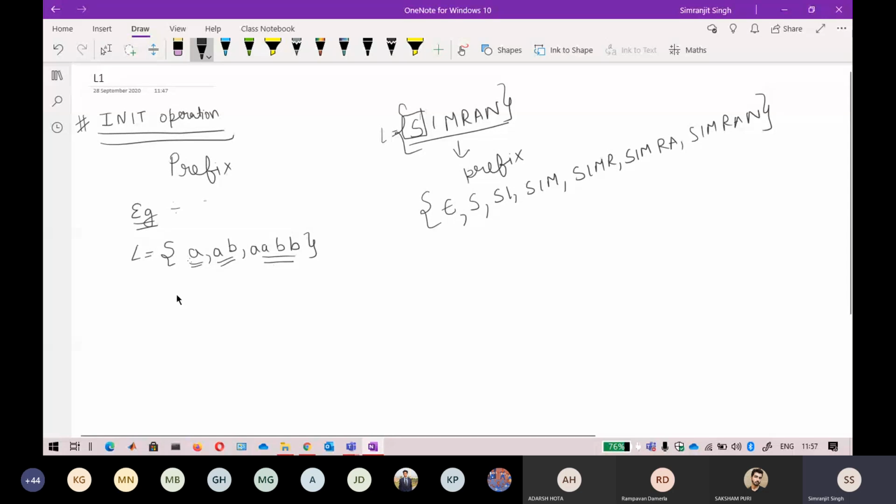A, AB, AABB. So you have to take it one by one. What exactly is the prefix of this A? That is your epsilon as well as your A. Okay, so now what exactly is the prefix of this AB? That is your epsilon, then your A, then your AB. Okay, so now what exactly is the prefix of this AABB? That is your epsilon, then your A, then your AA, then your AAB, then your AABB.